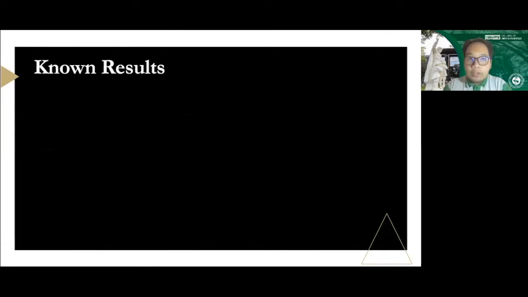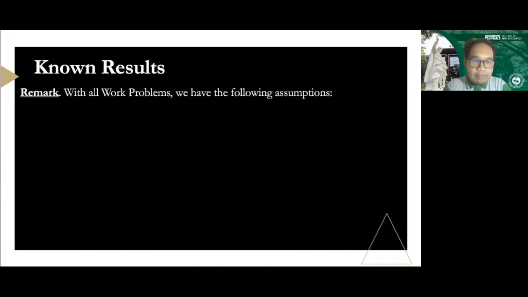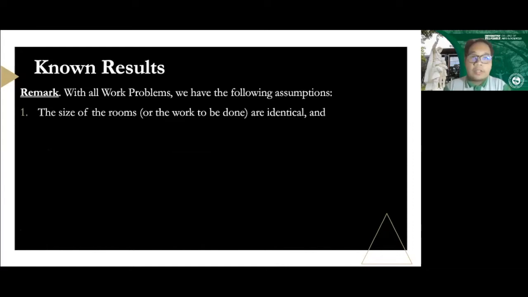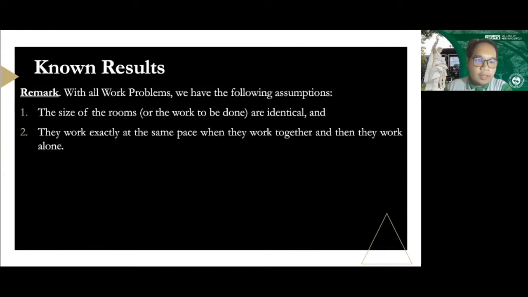But before we get into the main results, we should have these remarks that everyone should understand, and we should have these assumptions. Number one, the size of the rooms or the size of any work that they have. It's very common to see the rooms problem in questions. Most of them are painting of the rooms. They work together in a certain factory or such, or any work to be done. It should be identical, and the work exactly the same. They work at exactly the same pace for all persons. So when they work together and when they work alone, it should be at the same pace.